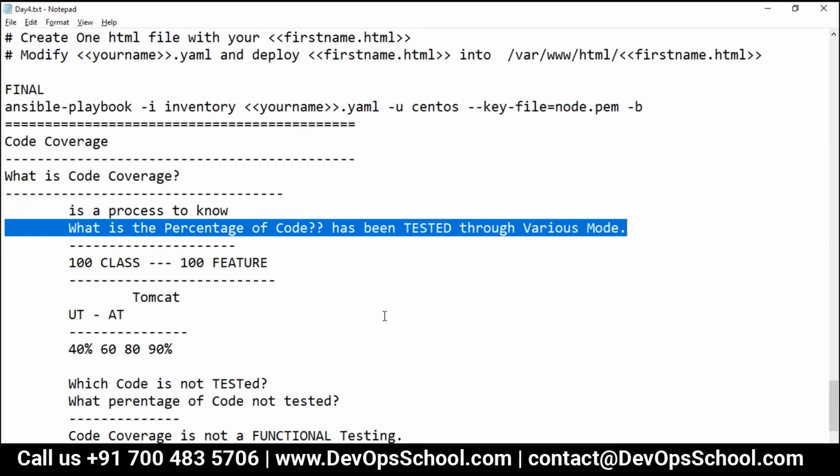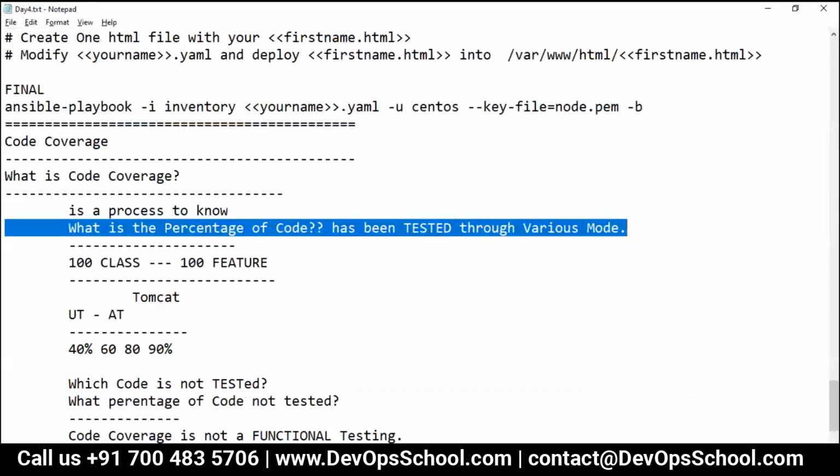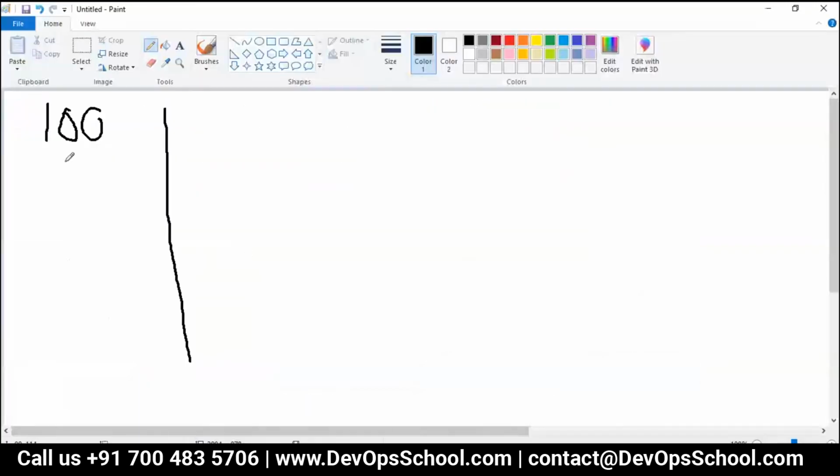Let's understand it a little more pictorially one more time. Let's say there are 100 classes, 100 features, and now you want to know the code coverage.